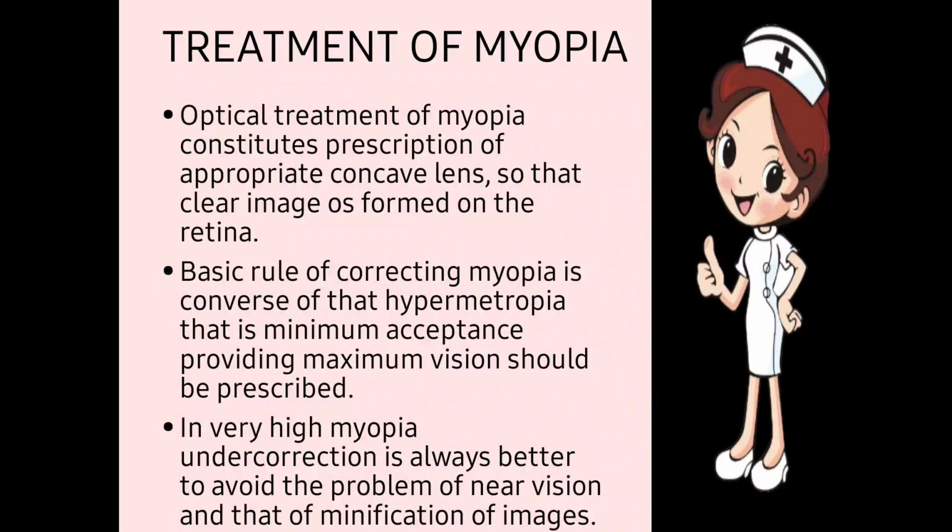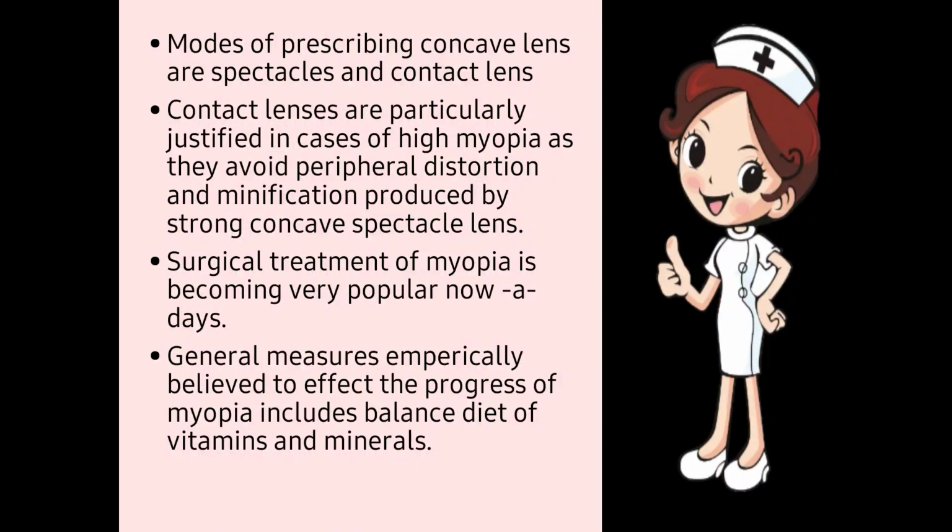The basic rule of correcting myopia is the converse of hypermetropia. In case of hypermetropia, we give the maximum correction to the patient, but in case of myopia, we give the minimum acceptable correction, which will give the maximum vision. In very high myopia, we will always give under correction so that the patient will see near things clearly. Okay, because myopia always helps in near vision.